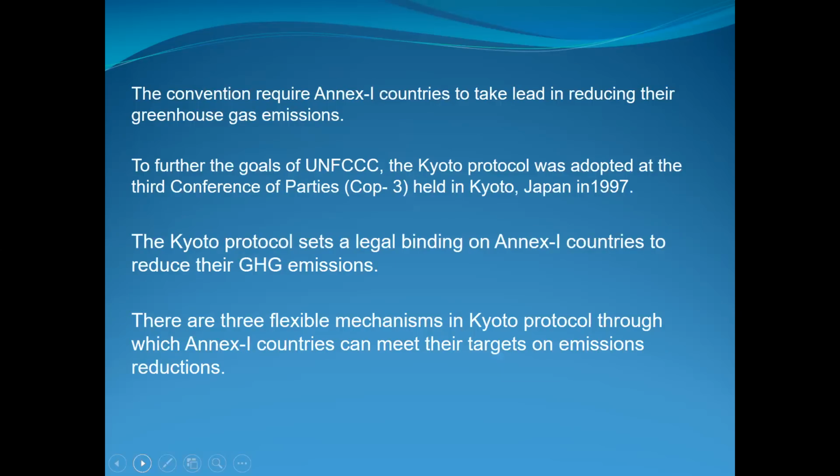The greenhouse gases basically come from the burning of fossil fuels. When we burn fossil fuels like oil, gas and petrol, greenhouse gases are released. The Kyoto Protocol sets a legal binding on Annex 1 countries to reduce their greenhouse gases. Now we will discuss the two categories: one is called developed countries and the other is called developing countries.